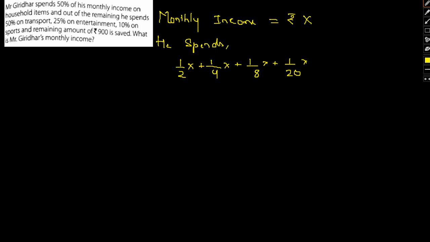Okay, he spends this much amount. So if we calculate the same, with the LCM being 40, this will be 20 plus 10 plus 5 plus 2 X. Okay, that would come out to be 37 by 40 X. Now the amount he saves